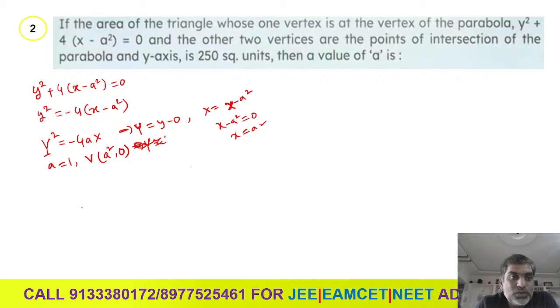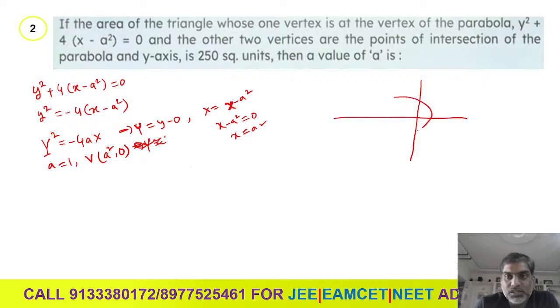So y square equal to negative 4 times (x minus a square), having a vertex (a square, 0) and the value of a is 1. Let us see how the figure will be. As it is negative 4ax, it opens to the left side and the vertex is (a square, 0), as it is positive.